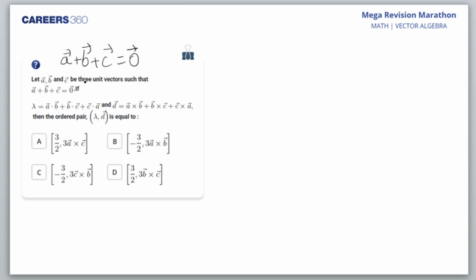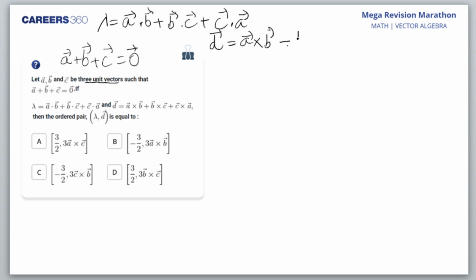Now, A, B, C are unit vectors. And lambda is equal to A dot B plus B dot C plus C dot A. And D is some vector which is A cross B plus B cross C plus C cross A. So you are supposed to answer what is lambda and what is D. Okay?